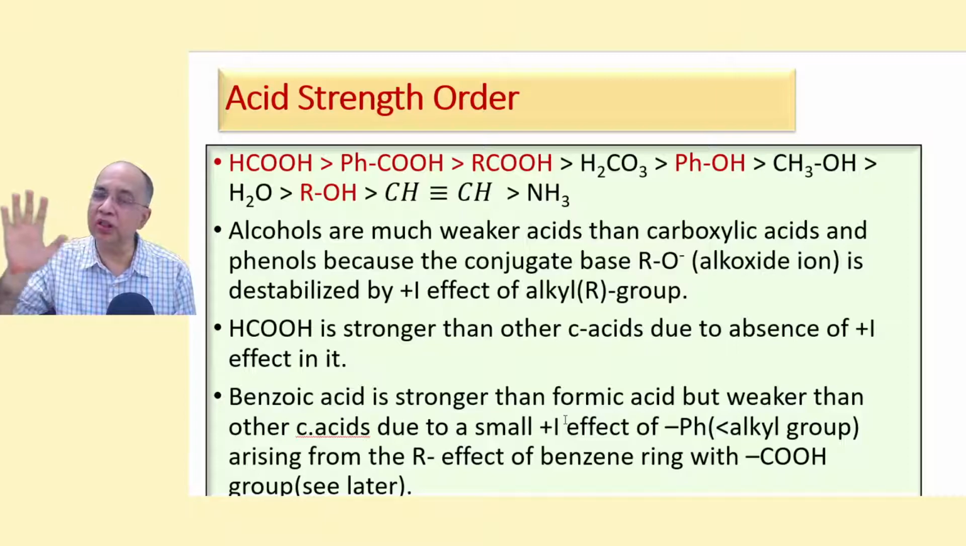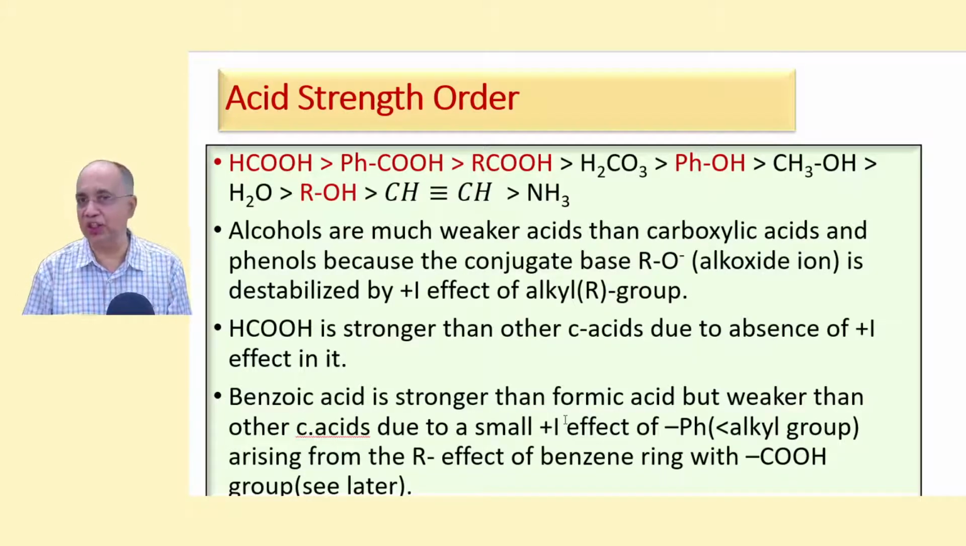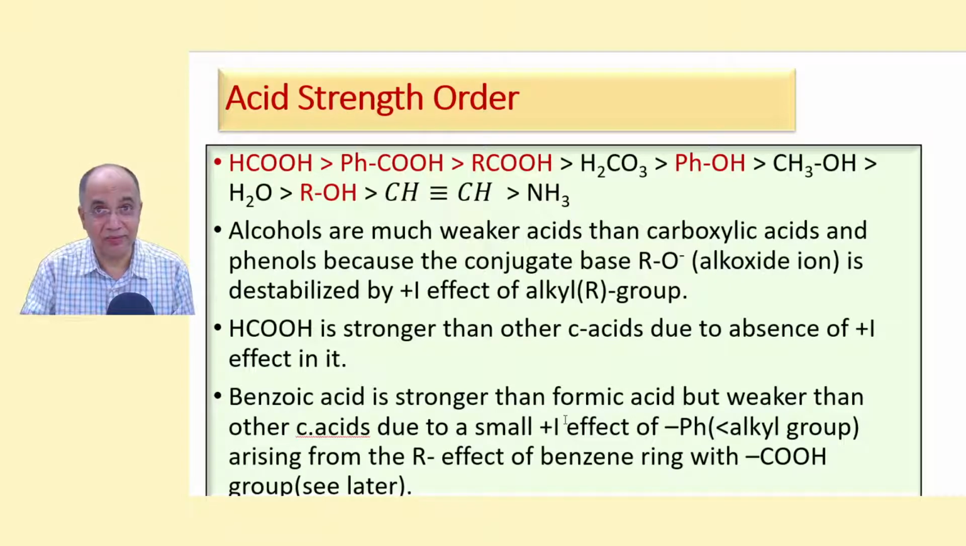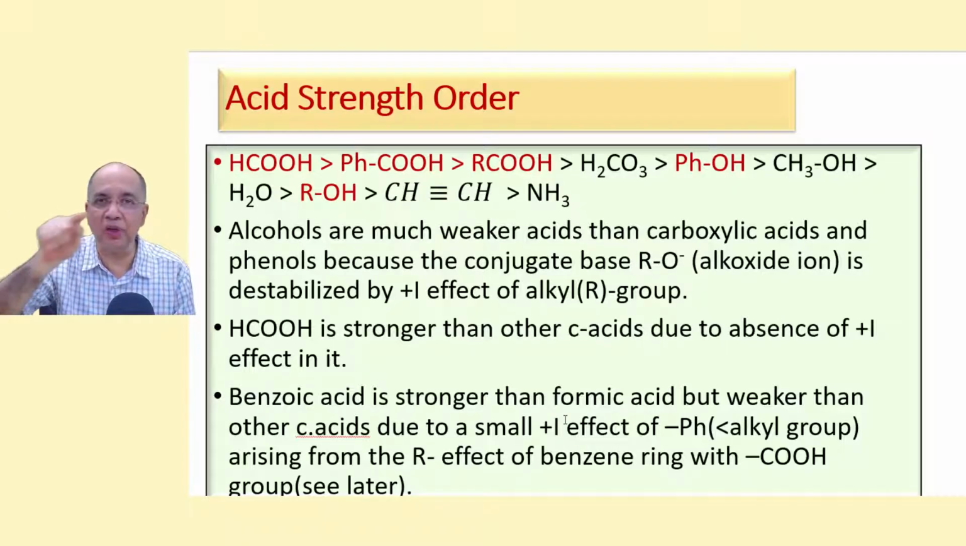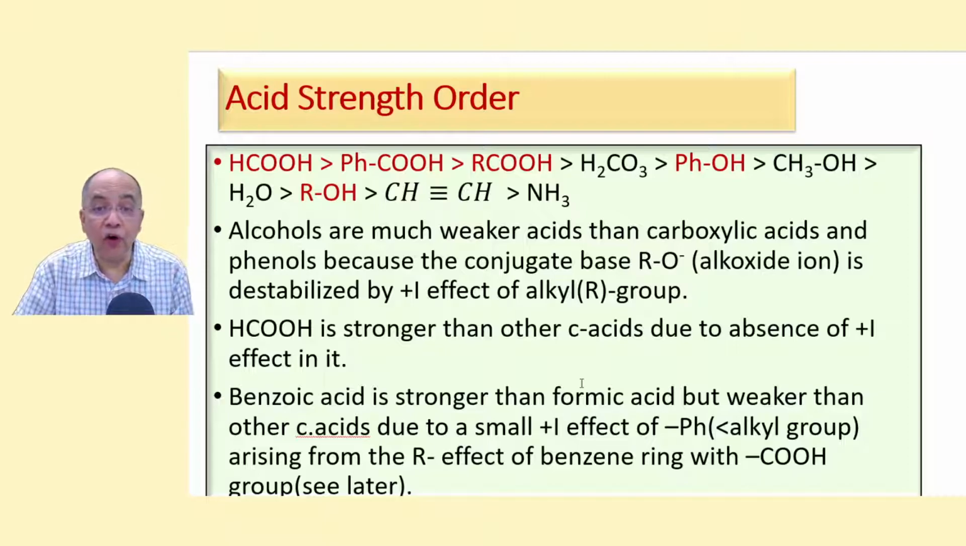Carboxylic acid is stronger than phenol because the carboxylate ion is more stable due to a greater extent of electron delocalization. Phenoxide ion is less stable, although it has 4 RSS. Counting is more, but still the delocalization is less. Alkoxide ion is rather unstable due to plus I effect. And between formic acid and any other aliphatic acid comes benzoic acid.